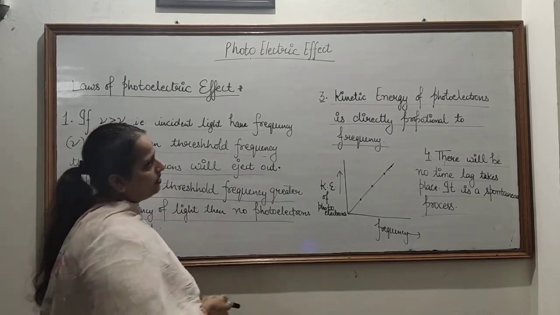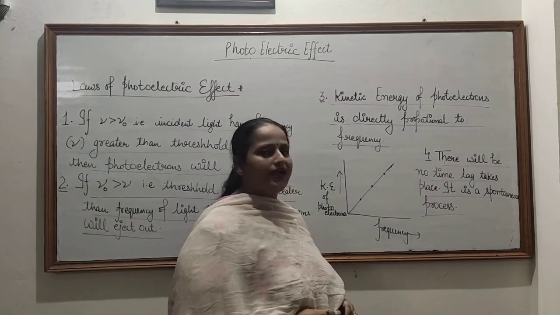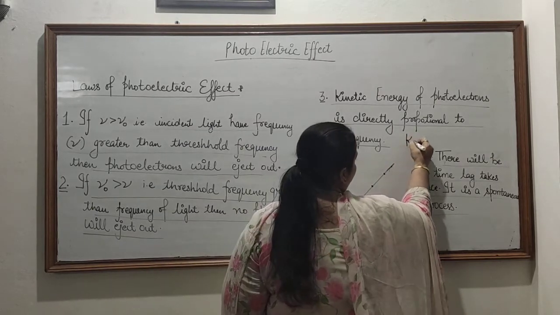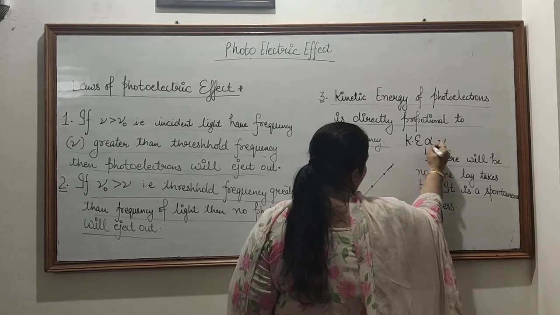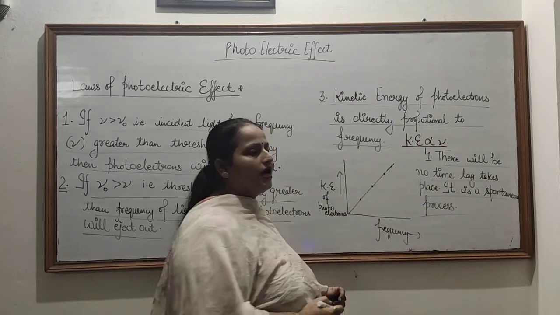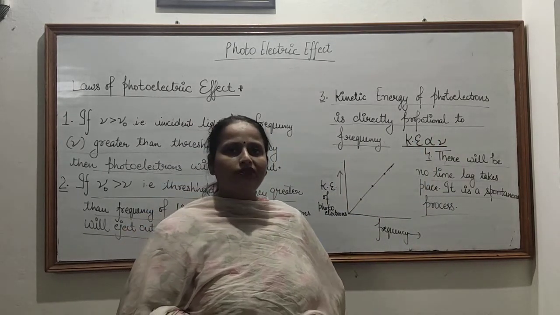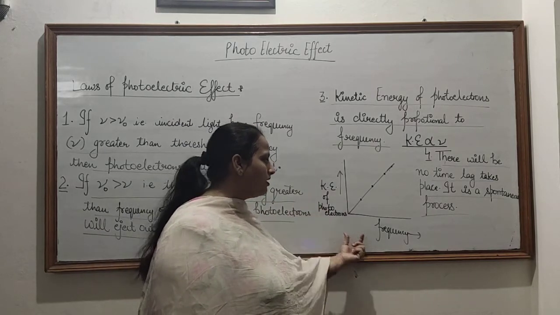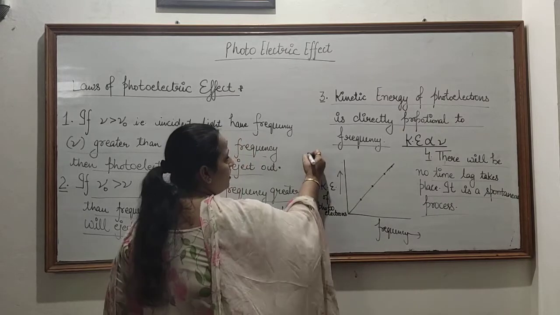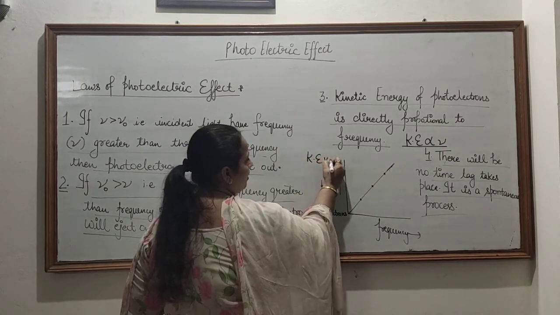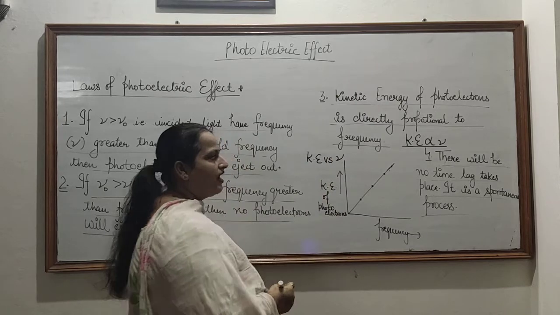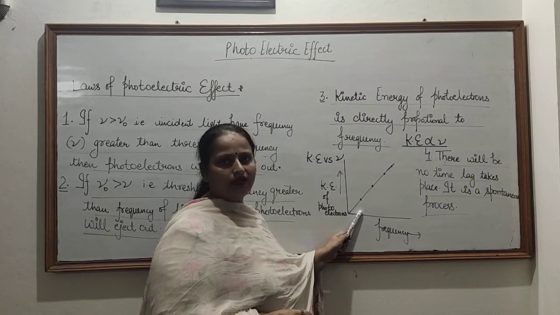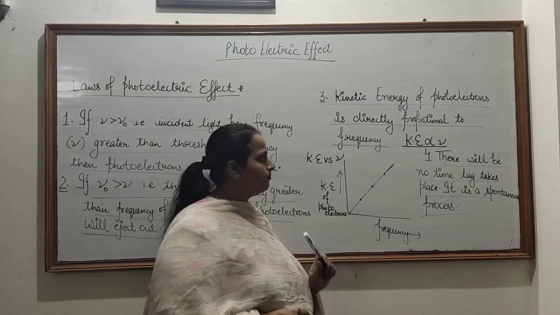Third point: the kinetic energy of photoelectron is directly proportional to the frequency of light. If we plot a graph of kinetic energy versus frequency, then we get a straight line starting from the origin.